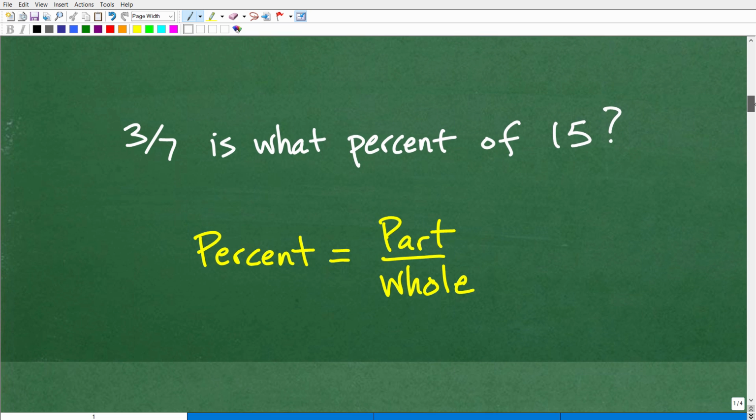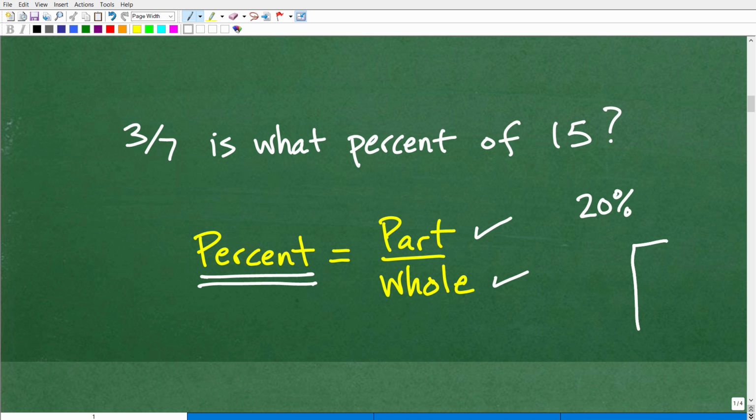When it comes to percent, you always want to keep in mind that percent is basically some sort of part out of a whole. So in other words, if I had, let's say, 20%, I can visualize that as a tank out of 100, and down here is 20.